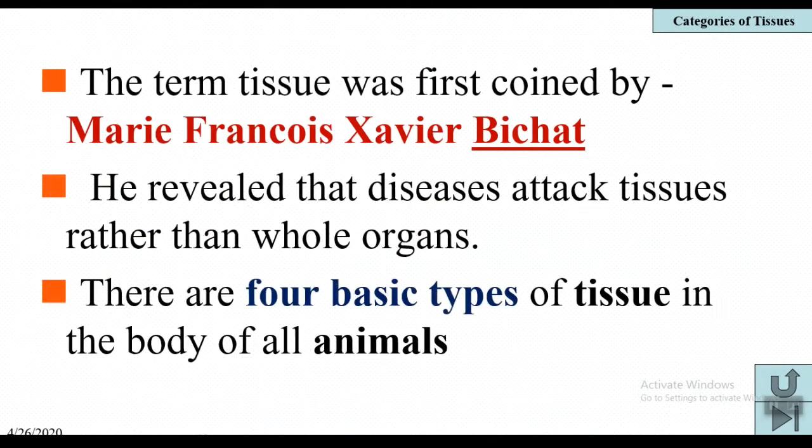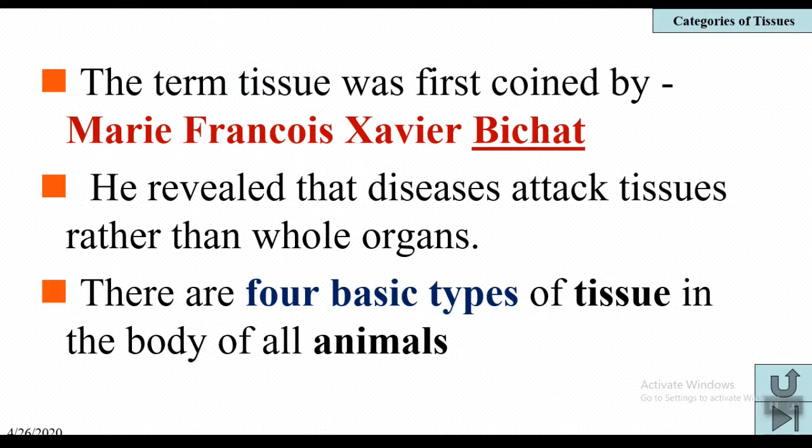The term tissue was first coined by Marie Francois Xavier Bichat. Bichat revealed that diseases attack tissues rather than whole organs, and that's why Bichat is considered the father of modern histology.